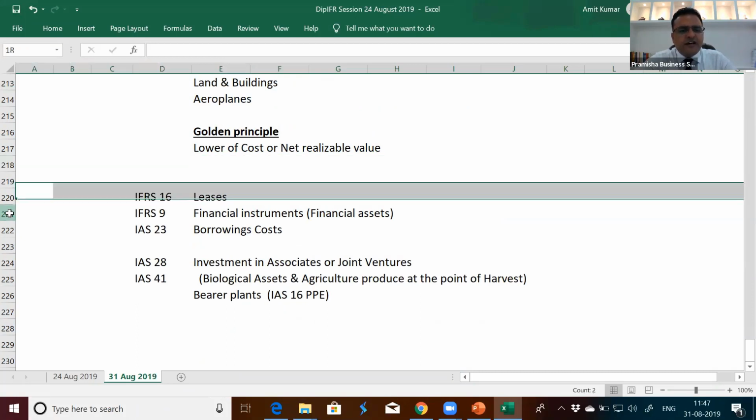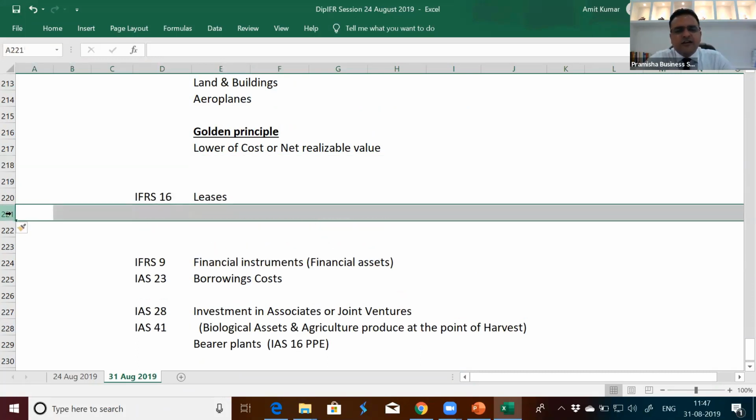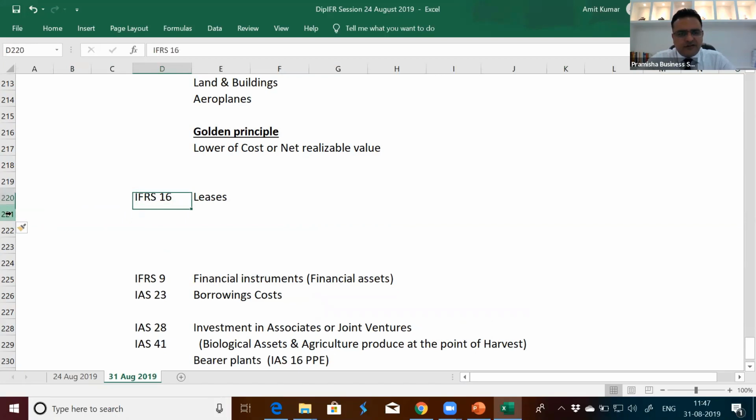Why would someone get into leases? What is the reason behind entering into leases? If we are a cash rich entity, we have spare money for buying assets, we'll go out in the market and buy it. What if we do not have enough cash? The other option available to us is renting it.